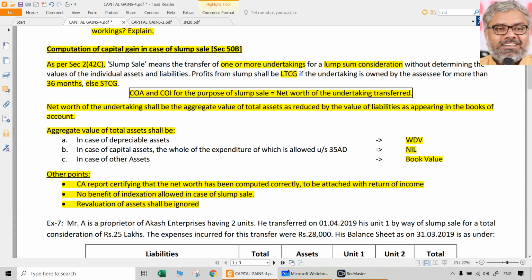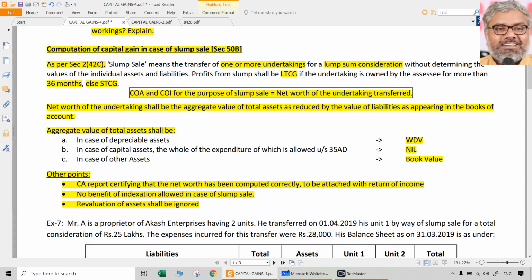Like, for example, bonds or debentures. That was already there as an example. Those might be long-term capital assets. The gain or loss arising from the sale of bonds or debentures may be long-term capital gain, no problem, but still there is no benefit of indexation. Law said no benefit of indexation for them. In the same way, law is telling now that for slump sale there is no benefit of indexation. That does not mean the gain or loss here is not long-term capital gain or loss. That is a very important point to note.